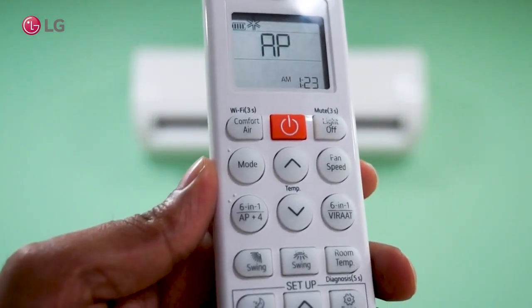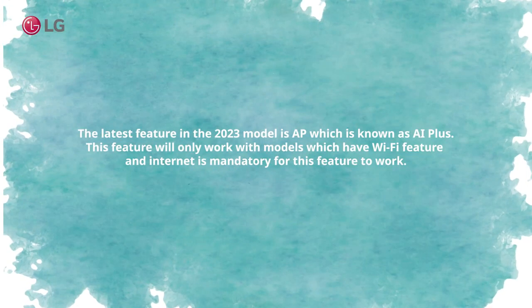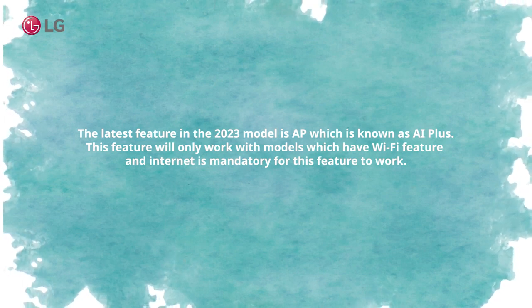First step: AP, AI Plus convertible mode. The latest feature in the 2023 model is AP, which is known as AI Plus. This feature will only work with models which have Wi-Fi feature, and internet is mandatory for this feature to work.